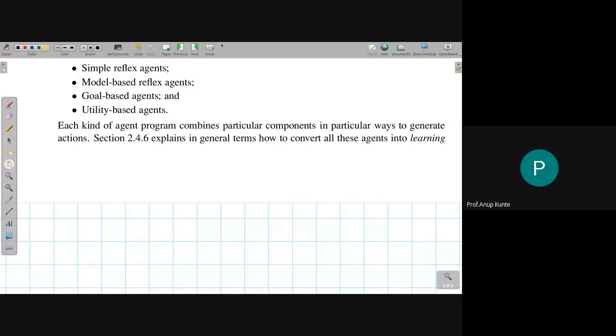That's number 1. Second agent is the simple reflex agent. Third is the model based reflex agent. Fourth is the goal based agent, and fifth is utility based agent.